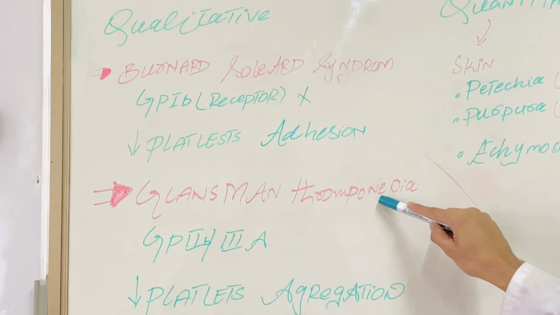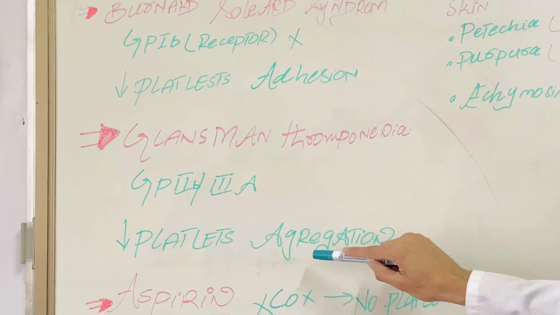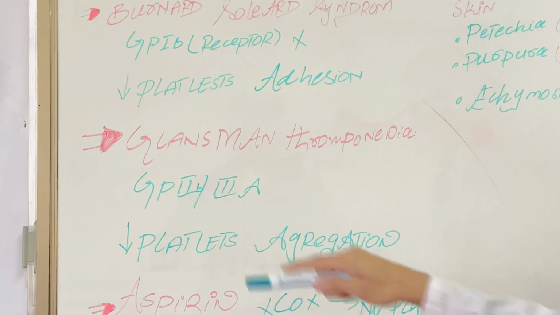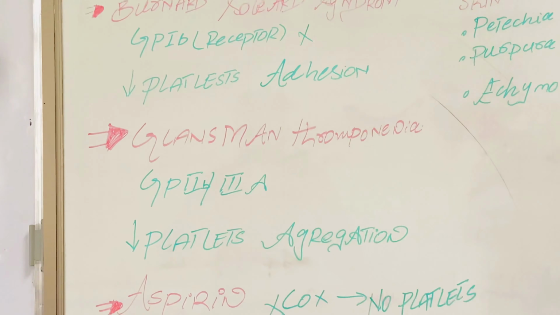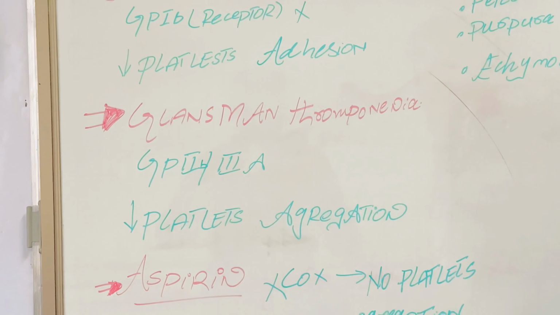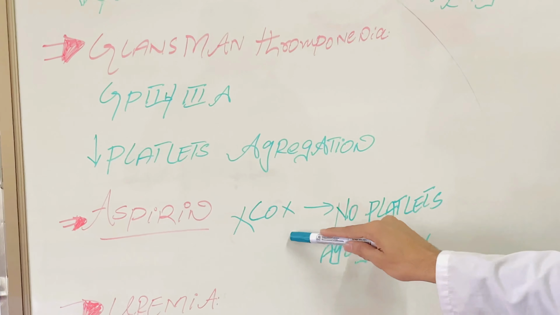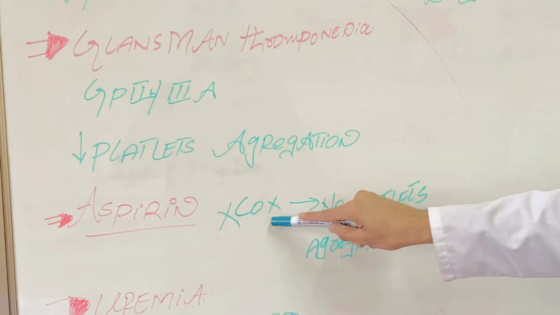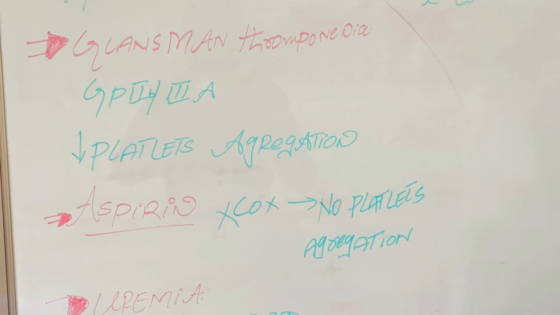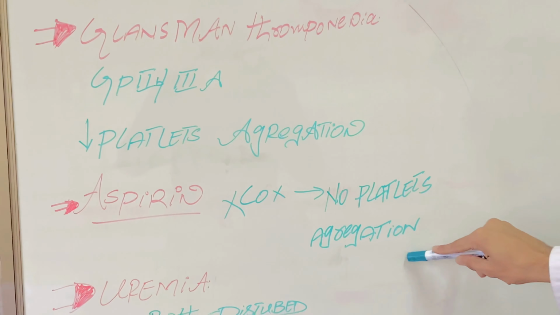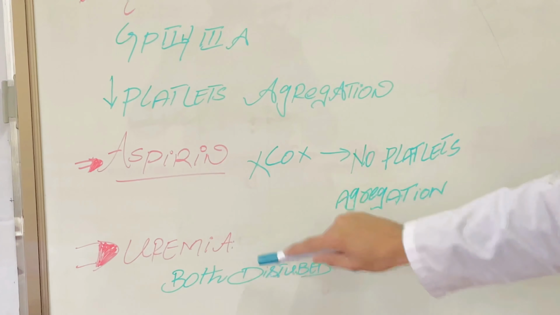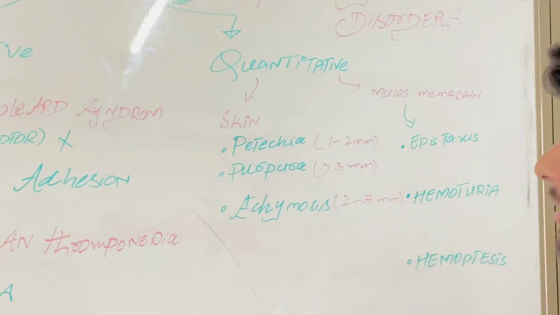In Glanzmann thrombasthenia, platelet aggregation decreases due to the GP2B/3A receptor. In aspirin, the cyclooxygenase pathway is disturbed. Due to disturbance of the cyclooxygenase pathway, there is no platelet aggregation. In uremia, both platelet aggregation and platelet adhesion are disturbed.